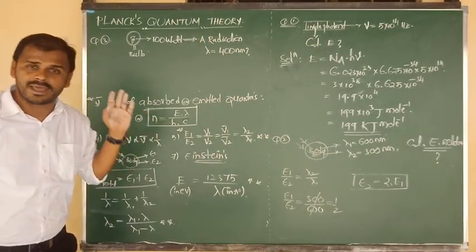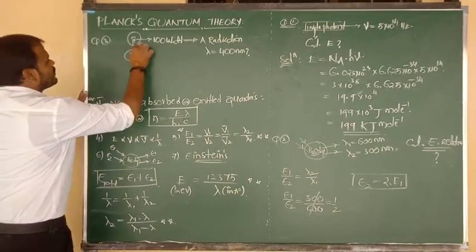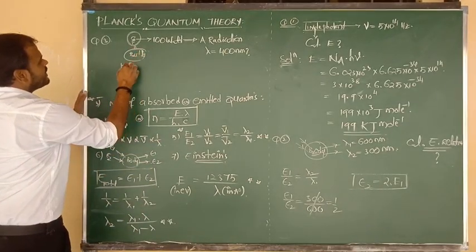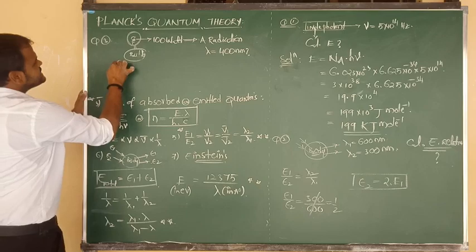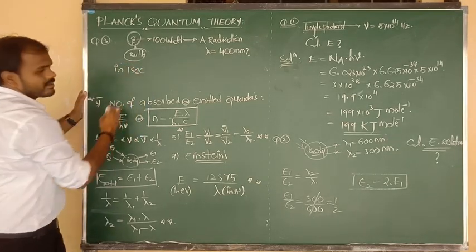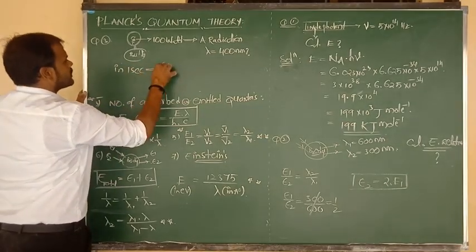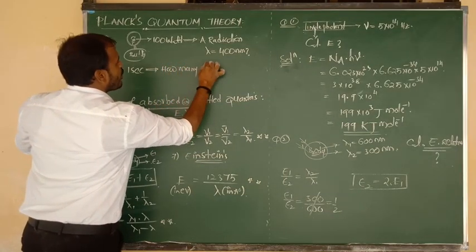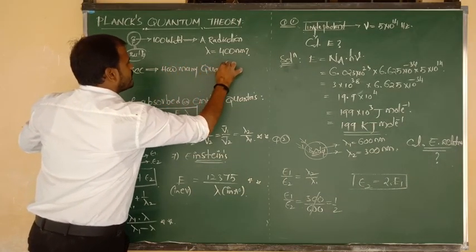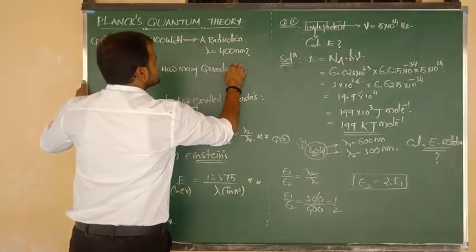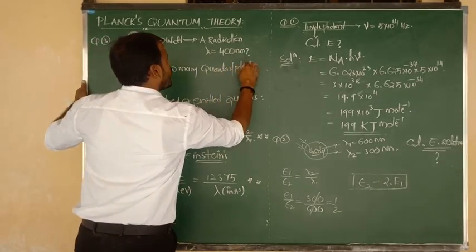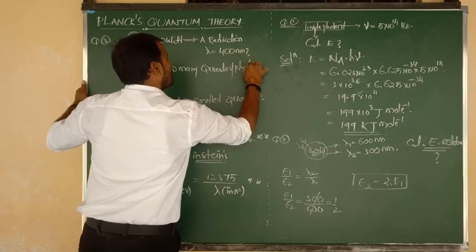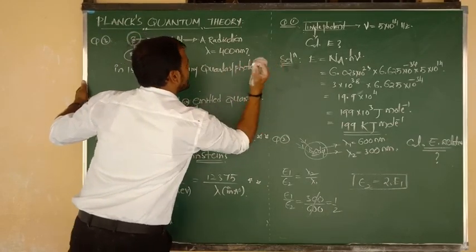Now in that problem they are asking, by that bulb, in 1 second, how many quantas are released? How many quantas, and we can also say how many photons?